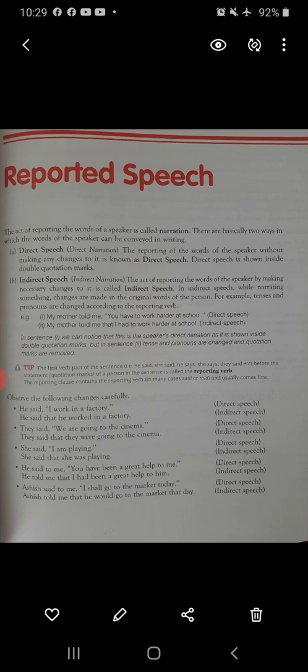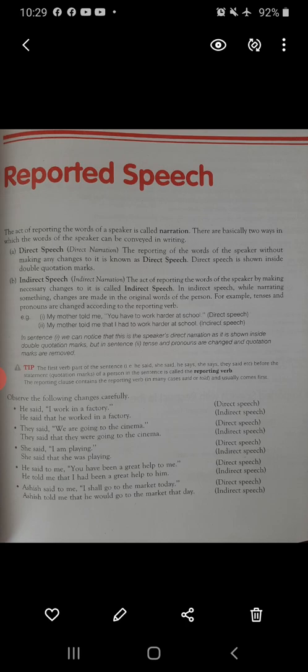So let's start. The act of reporting the words of a speaker is called narration. There are basically two ways in which the words of the speaker can be conveyed in writing. And the ways are direct speech and the second is indirect speech. Direct speech, which we call direct narration also. The reporting of the words of the speaker without making any changes to it is known as direct speech. Now, direct speech is shown inside double quotation marks.